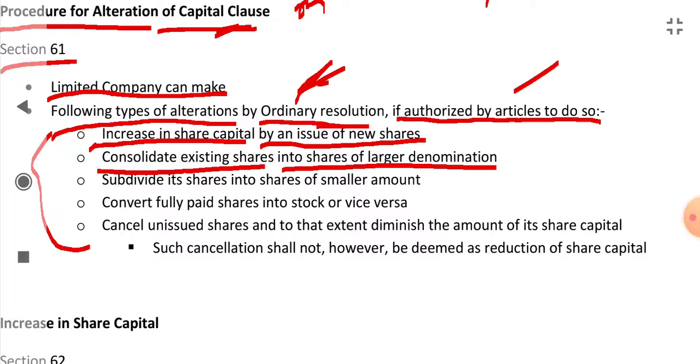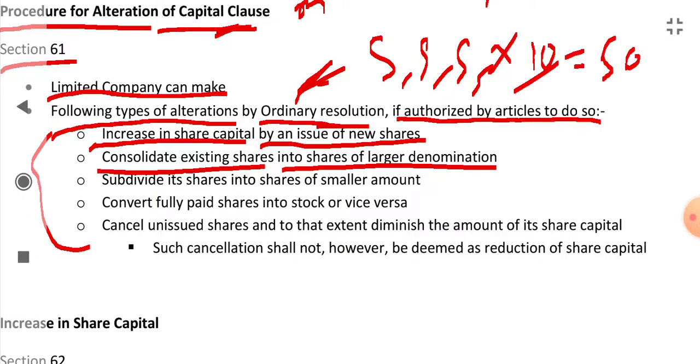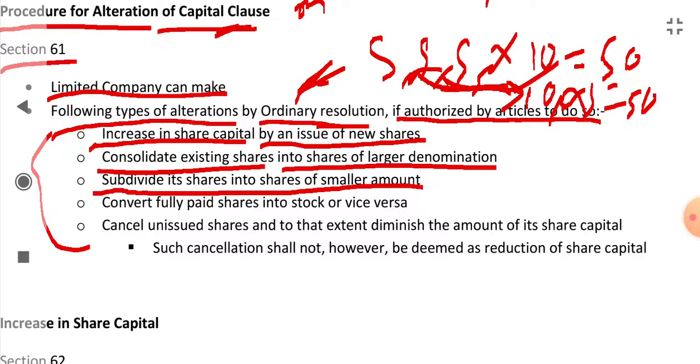Suppose there are shares of 5 rupees, there are 10 shares, okay, total amount is 50. If you consolidate them into shares of value rupees 10, then there will be only 5 shares, okay, the amount will be 50 rupees. So these shares are converted into shares of high denomination, or the reverse can happen, high denomination can be converted into a smaller amount. This is the next point. Subdivide its shares into shares of a smaller amount, or they can convert fully paid shares into stock or vice versa. It means stock into fully paid shares.